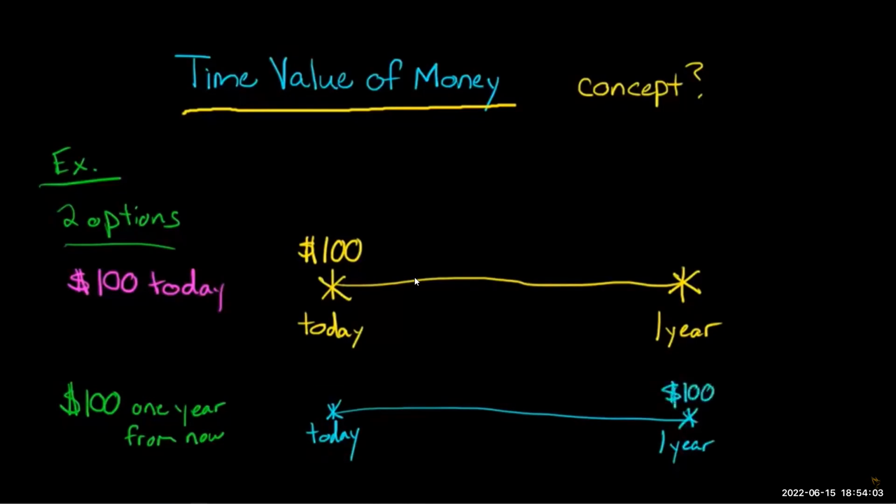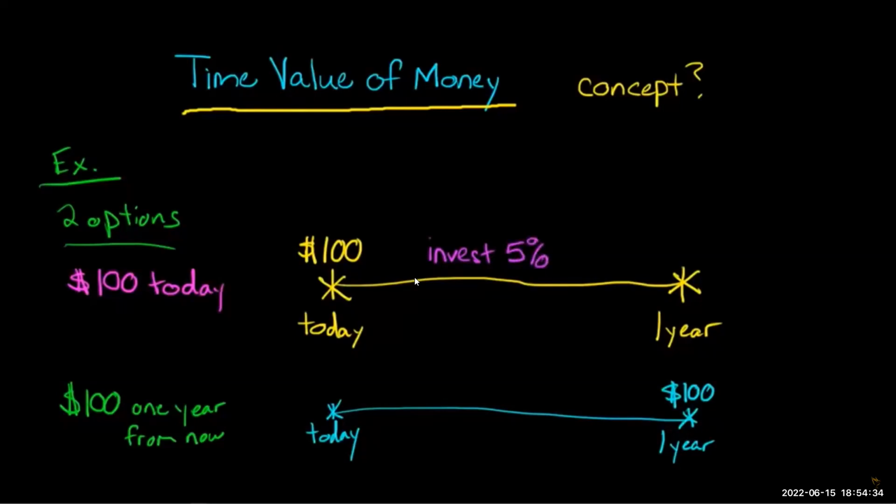Now let's think about things for a moment. When we get the $100 today, what can we do with that money? Well, you could go out and spend it, but let's assume that you didn't spend it. What else could you do? You could invest that money. Let's say you invested in something and you ended up getting a 5% return. Let's say you took it to the bank and got a 5% return on some kind of investment.